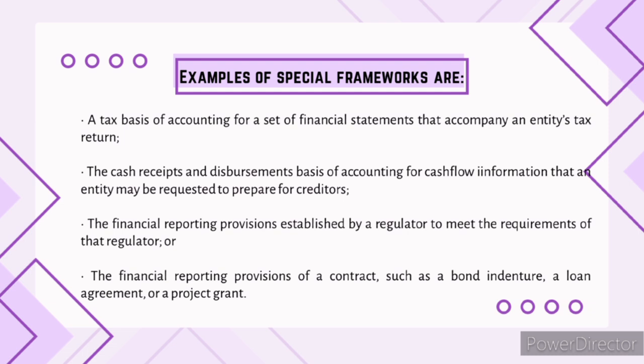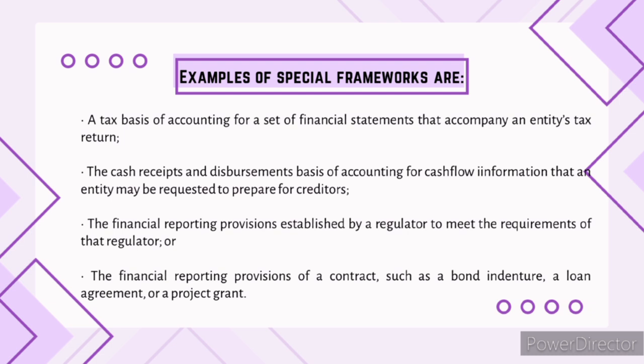These are the examples of special frameworks. The first bullet is a tax basis of accounting for a set of financial statements that accompany an entity's tax return. The second is the cash receipts and disbursement basis of accounting for cash flow information that the entity may be requested to prepare for creditors.